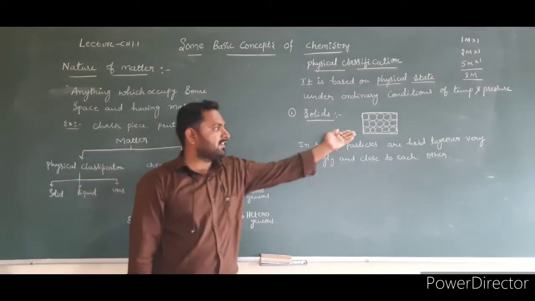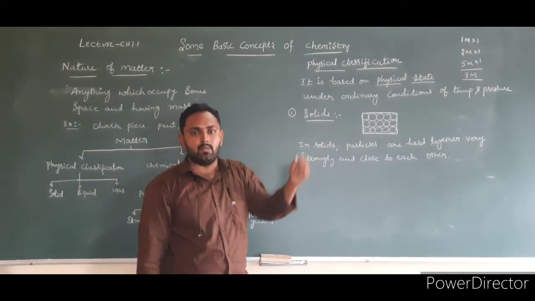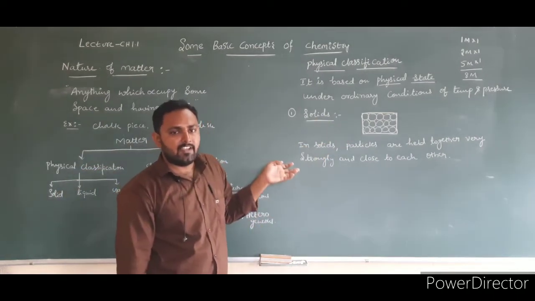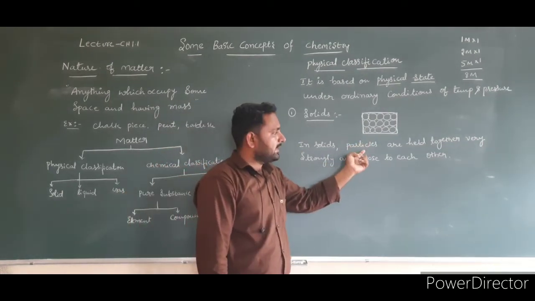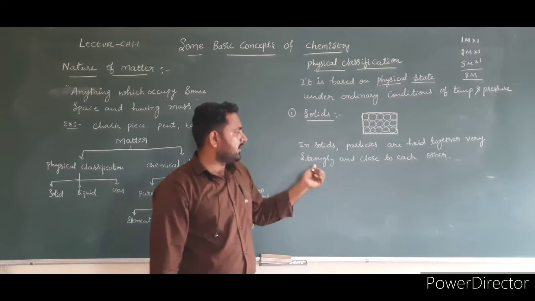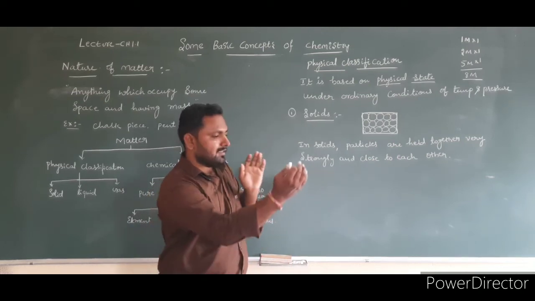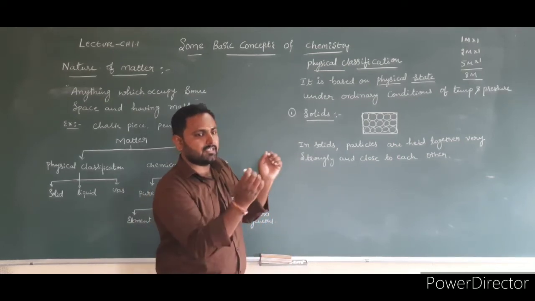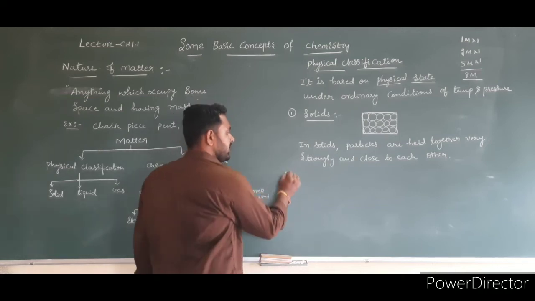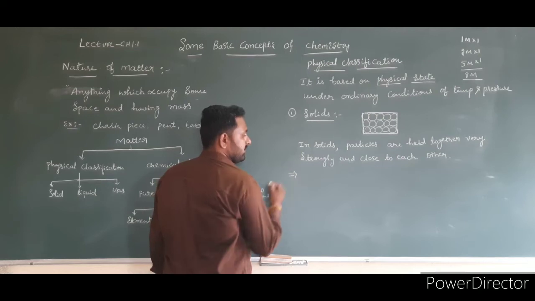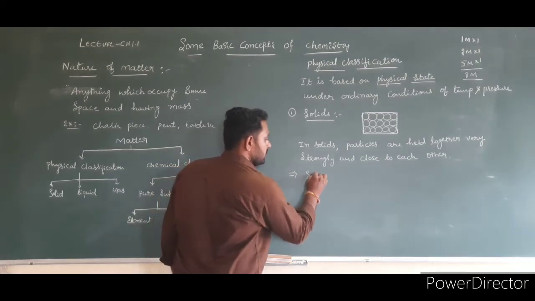Therefore, solids have definite shape and definite volume. Why do solids have definite shape and definite volume? Because in solids, particles are held together very strongly, and they are arranged very close to each other. That's why solids have definite shape and definite volume.